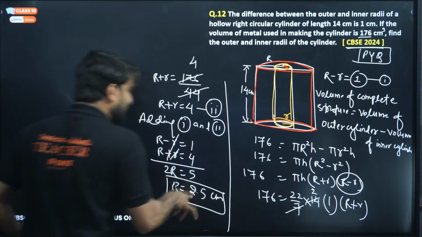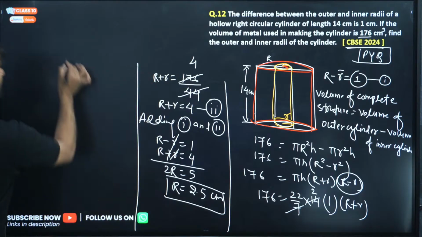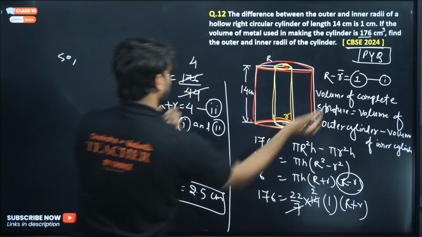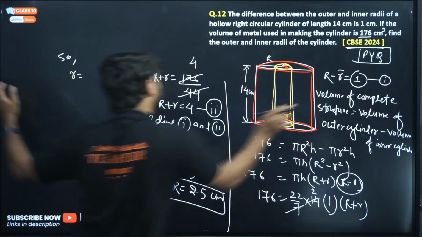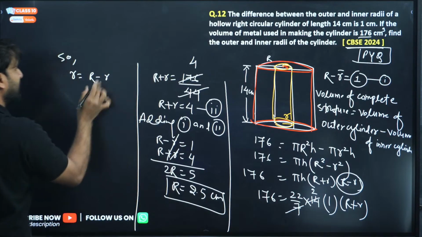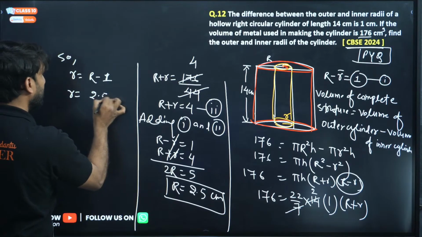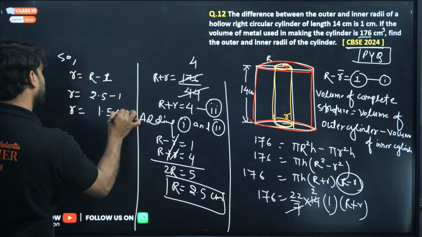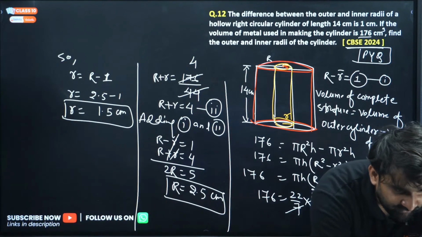Now you can use this value to find the small r. I'm shifting this, so 1 will come to this side: small r is capital R minus 1. Capital R is 2.5, minus 1, so small r will be 1.5 centimeter. So one is of 2.5 centimeter, other is of 1.5 centimeter.